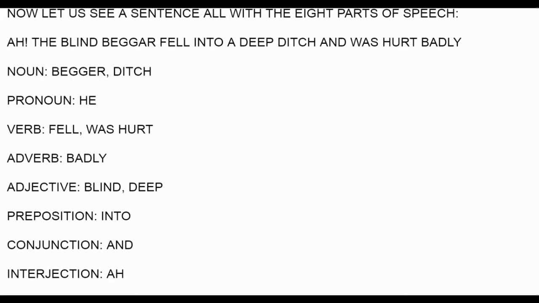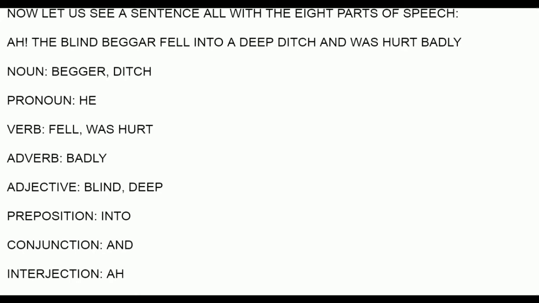And now let's move to conjunction. So we can see two sentences in this big sentence, and it is joined together by "and", that is a conjunction. So let me read the two sentences to you. The blind beggar fell into the deep ditch. And the second sentence is was hurt badly. So these two sentences are joined together using "and". So let me read the whole sentence. With "and", which is a conjunction, the joining word: The blind beggar fell into a deep ditch and was hurt badly.